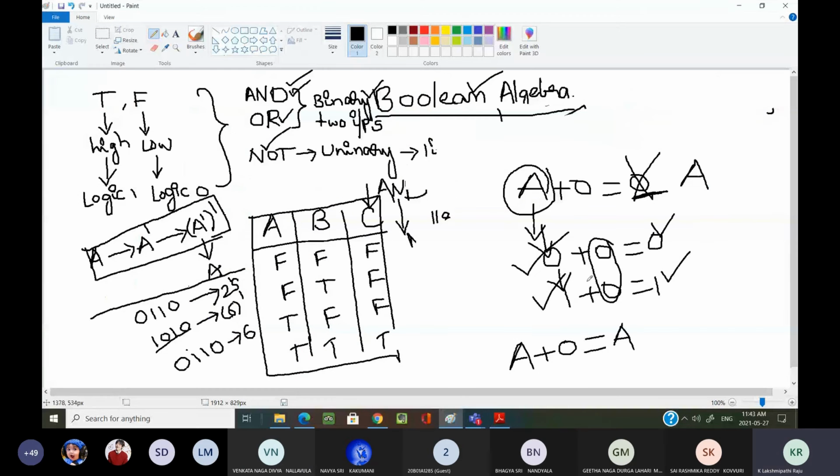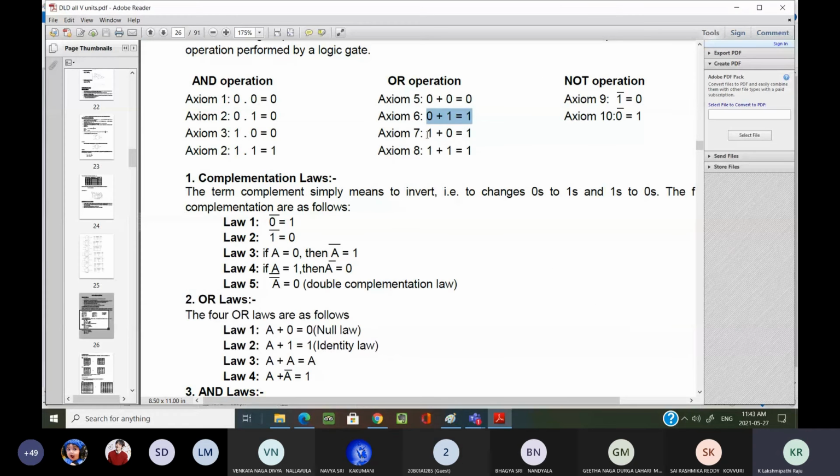That is what we have written here. But in reverse, 1 plus 0 is also 1 only. See here, 1 plus 0 is equal to 1. But what is it giving here? 0. It is wrong here. Actually, A plus 0 equal to A. In this presentation it is wrong. In place of this 0, we should have A. Are you understanding?